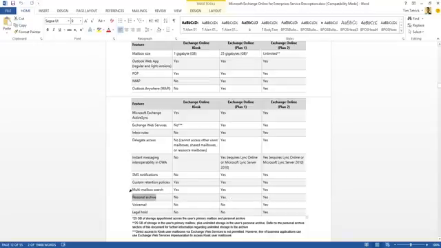Exchange Online also includes multi-mailbox search capabilities, and you can see these capabilities across all the different plans: Kiosk, Plan 1, Plan 2, the ability to do multi-mailbox search or e-discovery of items across all those different kinds of mailboxes. And finally, I want to talk about legal hold. You also see it referred to as litigation hold. This is only available in Exchange Online Plan 2.